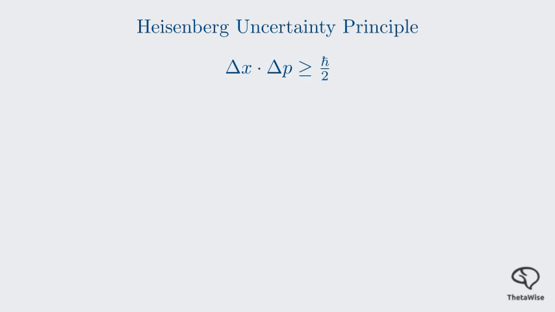The inequality tells us that the product of these two uncertainties must always be greater than or equal to ħ over 2. This means you can't make both uncertainties arbitrarily small. If you try to measure a particle's position with extreme precision, making delta x very small, the uncertainty in its momentum, delta p, must become very large, and vice versa.